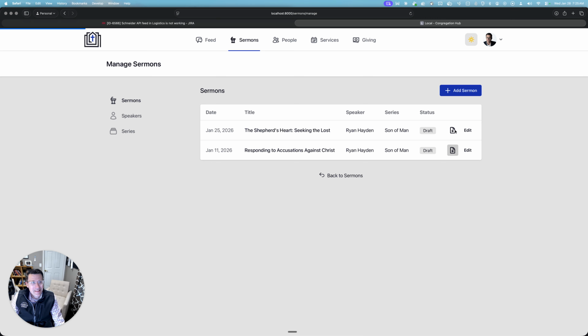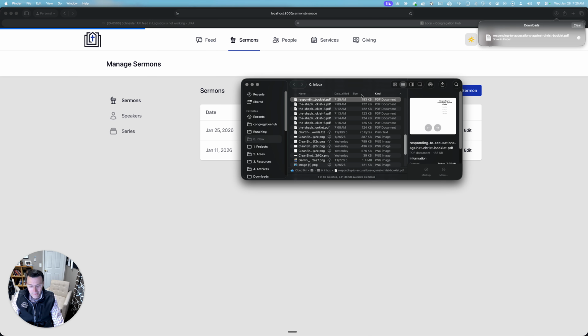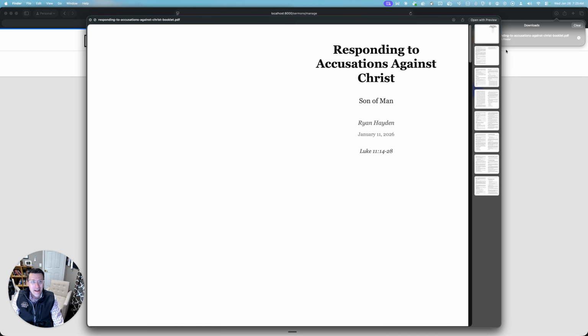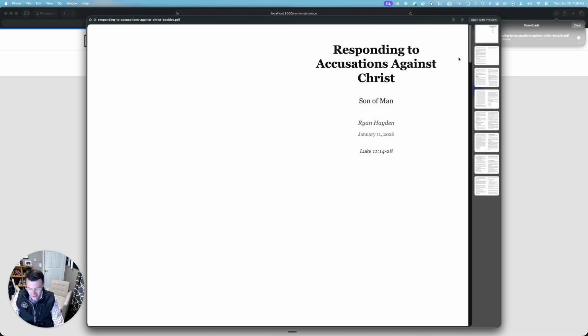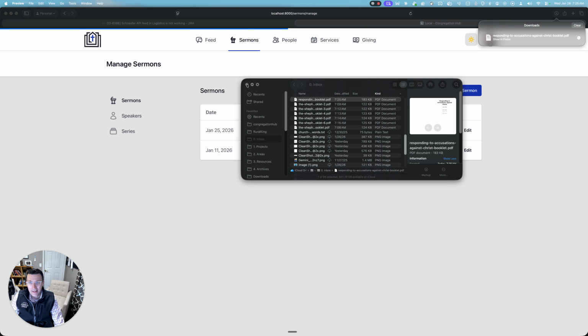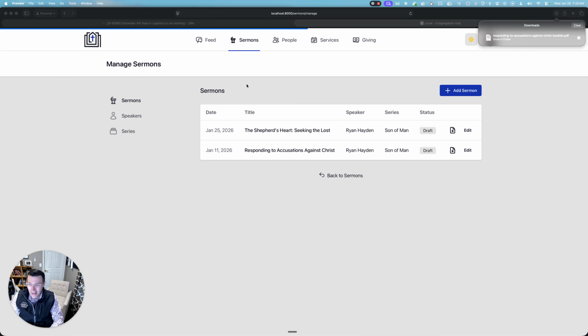and this is amazing. Okay, it downloads the file here, already set up to print. So all you have to do to print this is just hit print, and then choose short side binding from the printer thing. That's it. And then you get this awesome little manuscript that you can take to the pulpit without having to worry about what kind of computer you're on. All right, you can do it from an iPad.